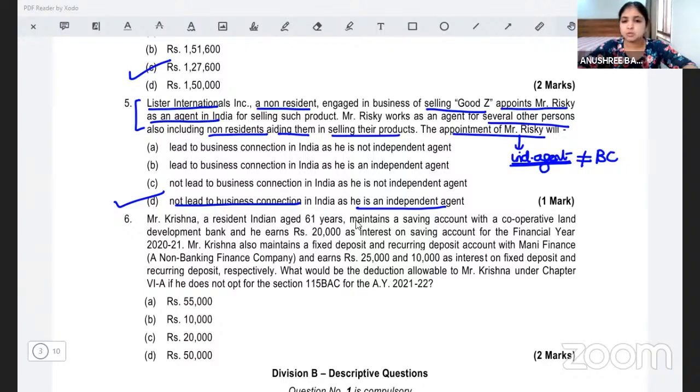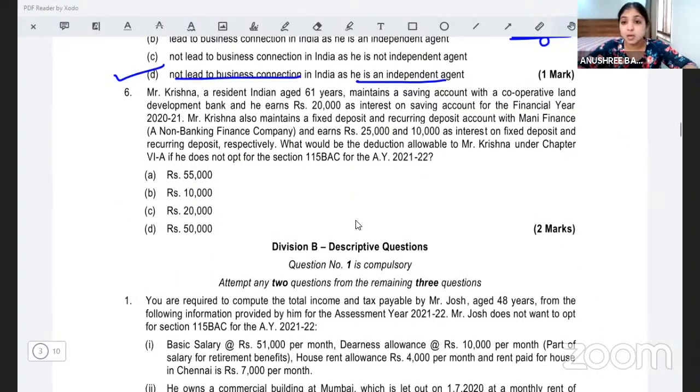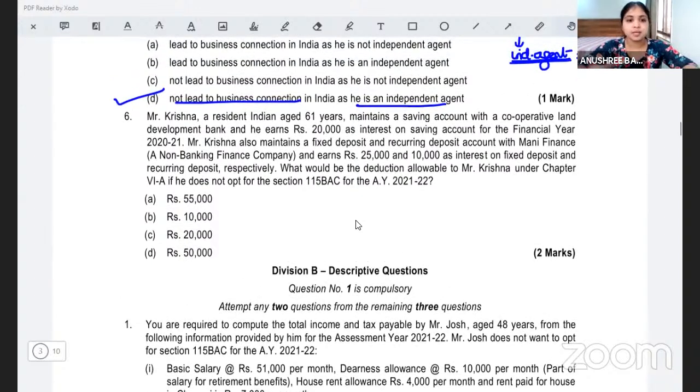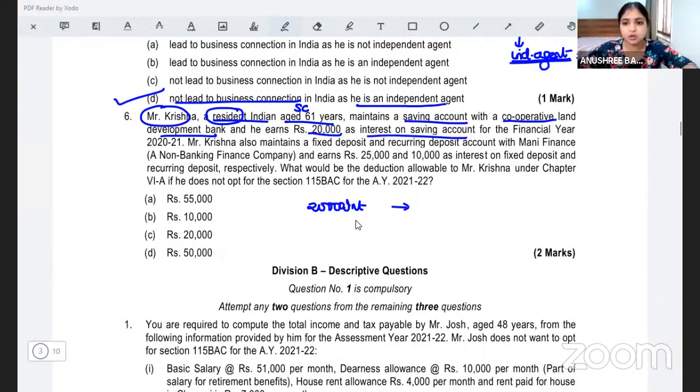So this is about question number 5. Now coming to the last MCQ. Mr. Krishna, a resident Indian, aged 61 years, resident individual 60 and above. He becomes a senior citizen. He maintains a saving account with a cooperative land development bank. He earns 20,000 interest from this cooperative bank, interest on saving account, for the financial year 2021.